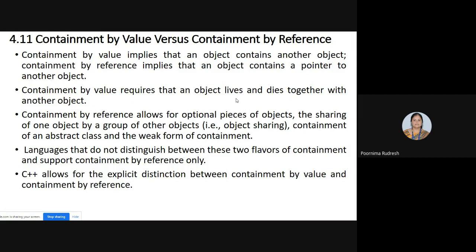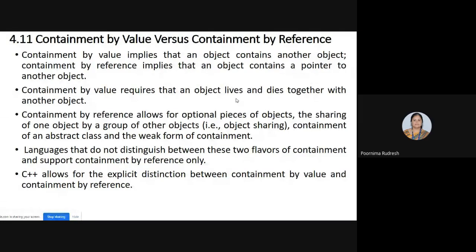If the object contains a pointer to another object, then it is containment by reference. If the object consists of the object directly, it is containment by value. But if it consists of the address of another object, it is containment by reference. Understood? Any doubt in this?